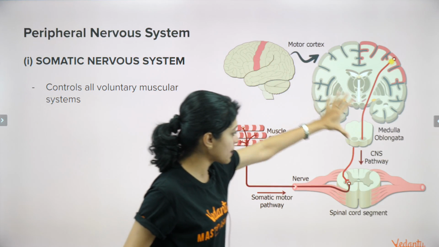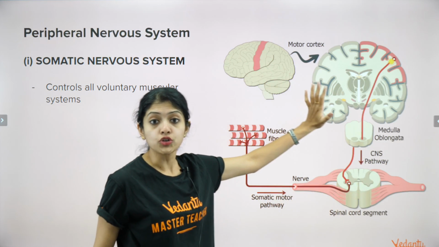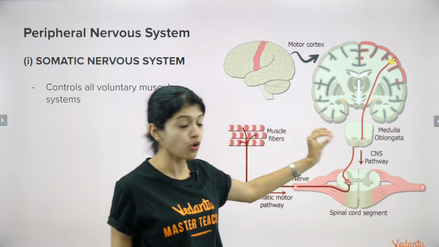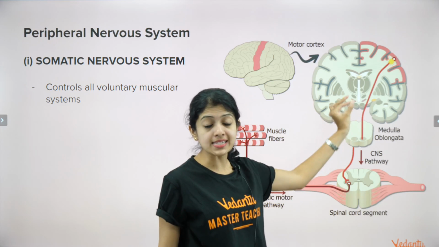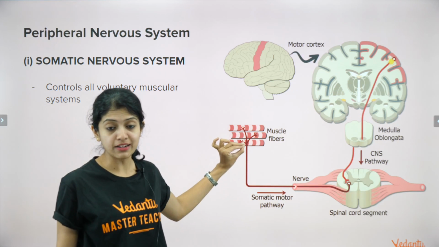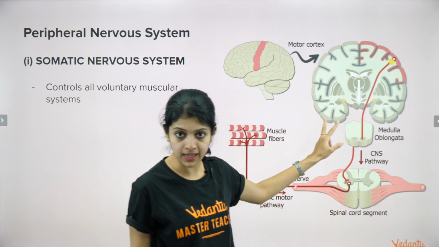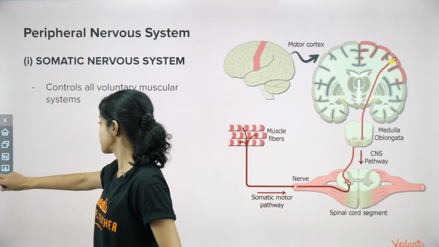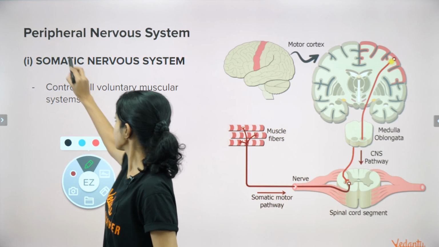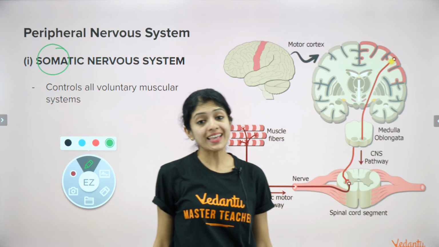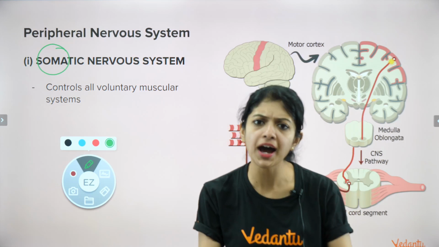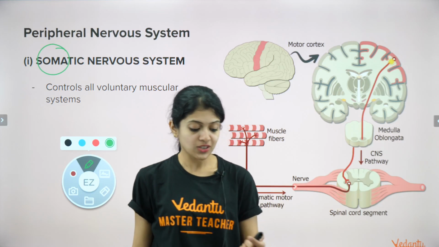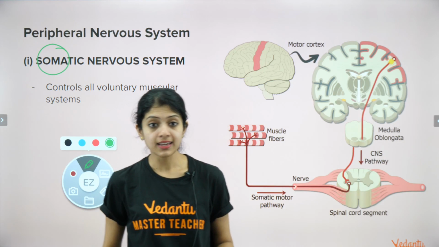Now, this is the pathway that your somatic nervous system would follow in order to send impulses from the brain to the muscle fiber and back. Remember, the prefix soma stands for body. It's basically a system that's under our voluntary control. Yes, so that is about the somatic nervous system.